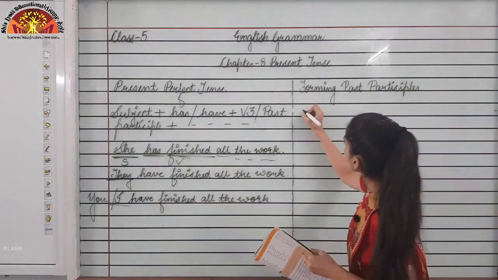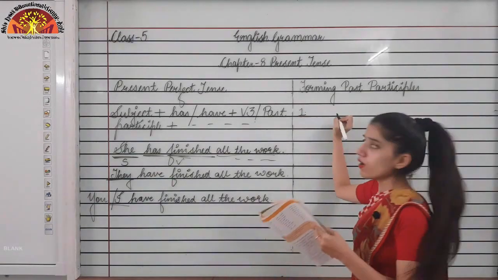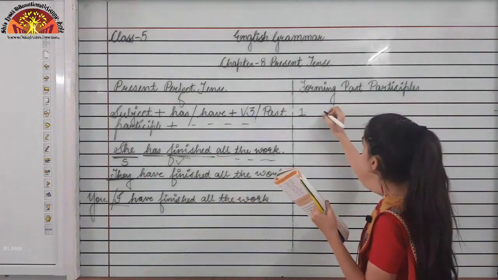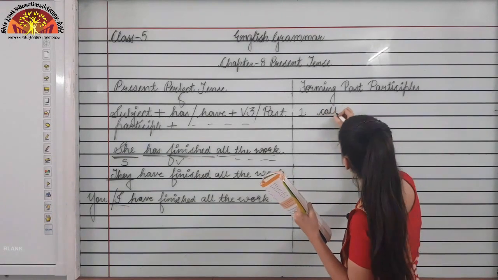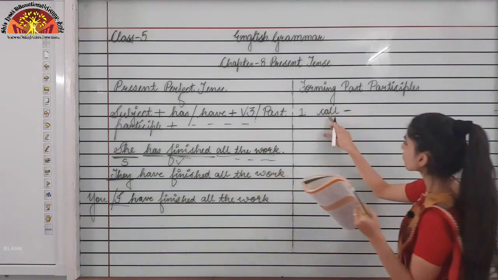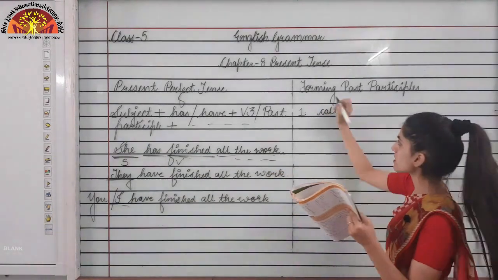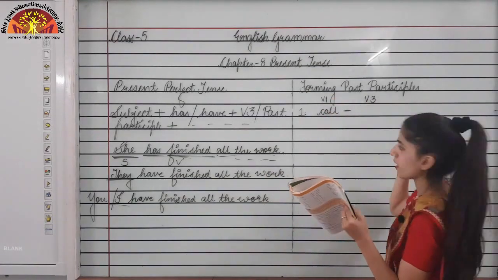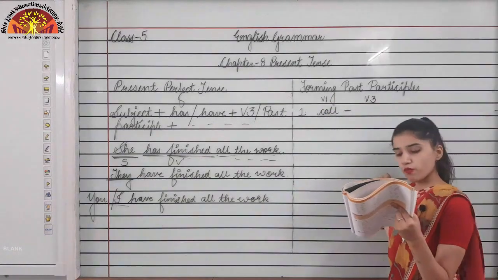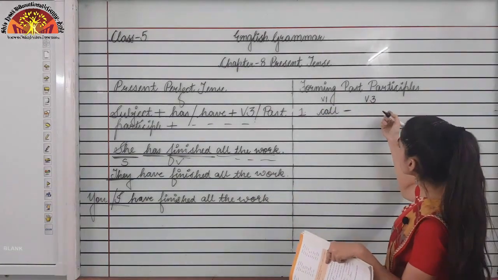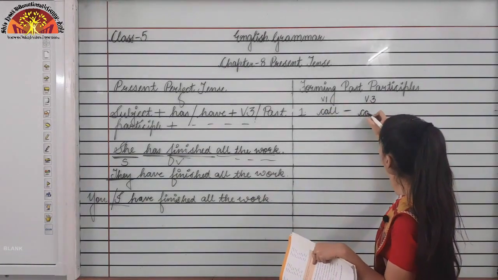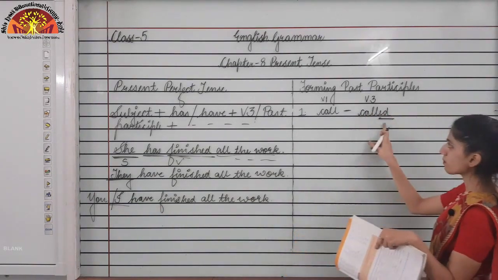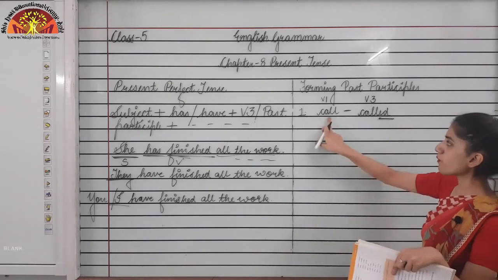So first, sometimes we add ed to the root form of the verb. Let's suppose the root form of the verb is call. Now to form the past participle form, this is V1 and we are forming V3, that is the past participle form of the verb. So to form the V3, sometimes we just add ed in the last to form the past participle form of the verb call.